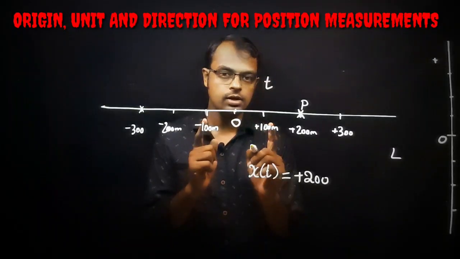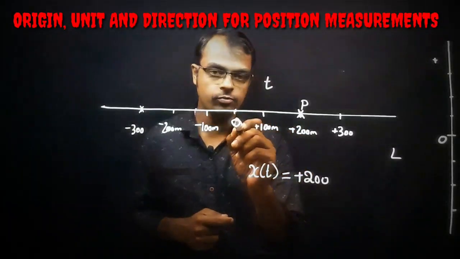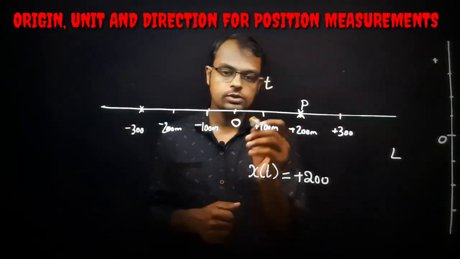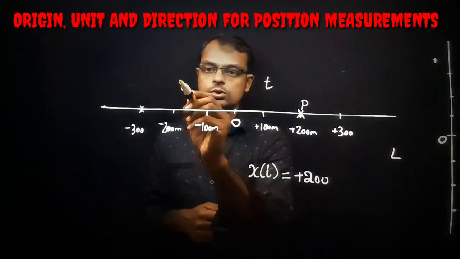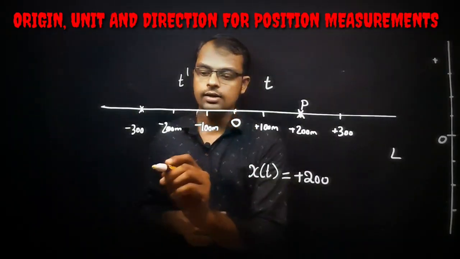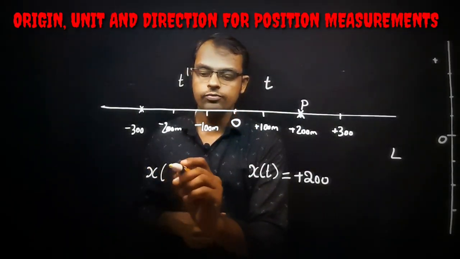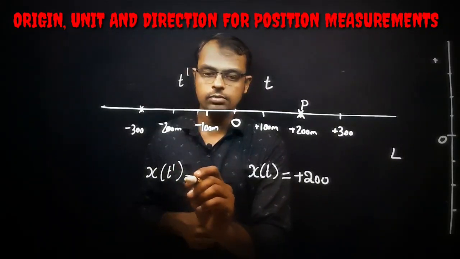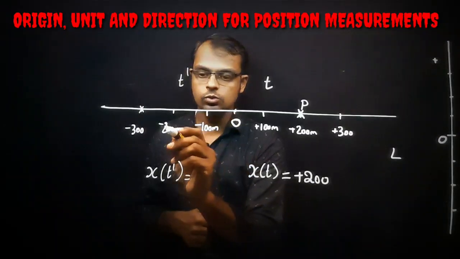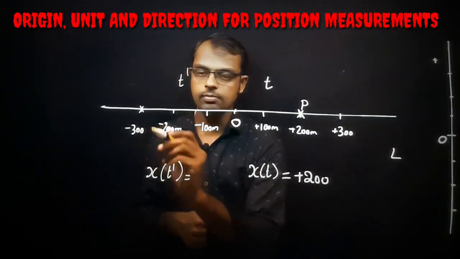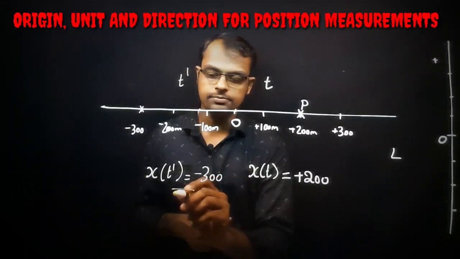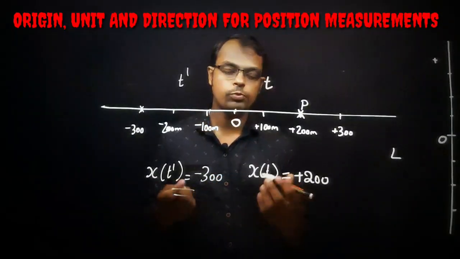So always remember, position coordinates we are taking from what? The origin. So the origin is very important in this case. Now just imagine maybe after some time, you can also consider a time t dash in this direction. I can write here x of t dash, if this is the origin, we can consider minus 100, minus 200, and minus 300. So we can take it as minus 300. So what have we proved here?